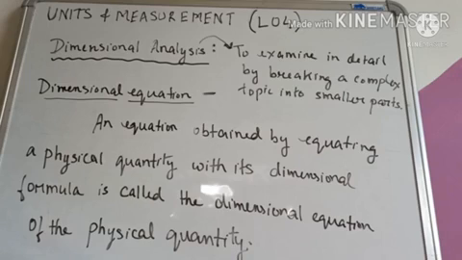We have studied about dimensions. You know what are dimensions. Now, what is the dimensional equation? So, an equation obtained by equating a physical quantity with its dimensional formula.